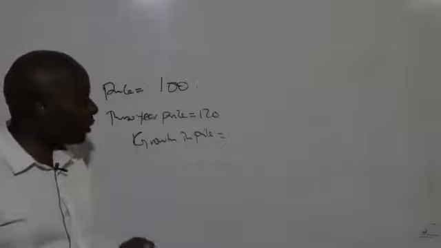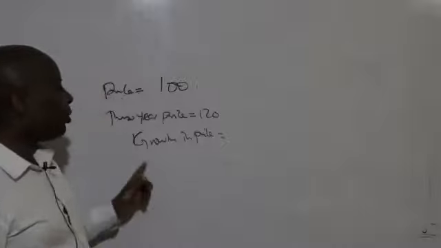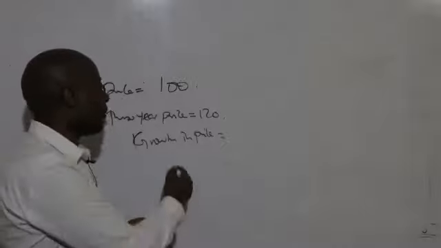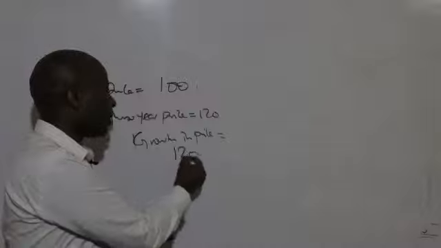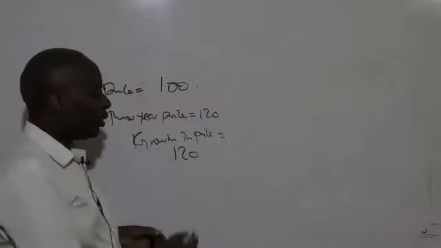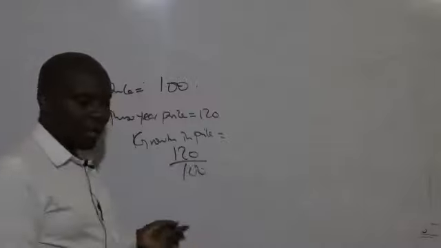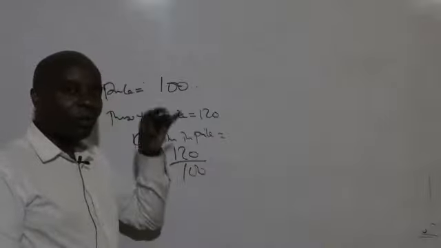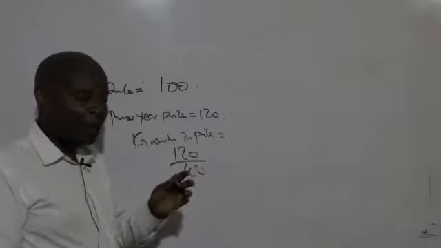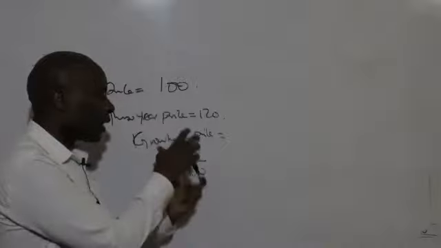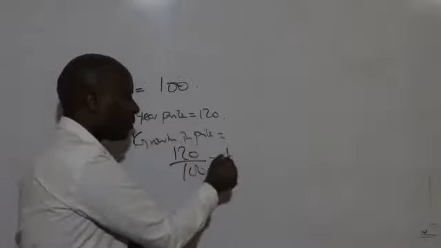But a good student will tell you to get the growth in price, come and take the current price, which is 120, all over the oldest price, which is 100. If you do this, you'll be able to get the compound thing. But of course, if you are only interested in the growth, you will come and subtract 1.